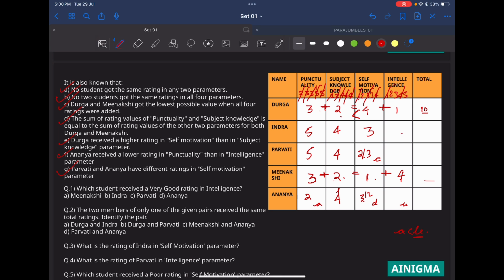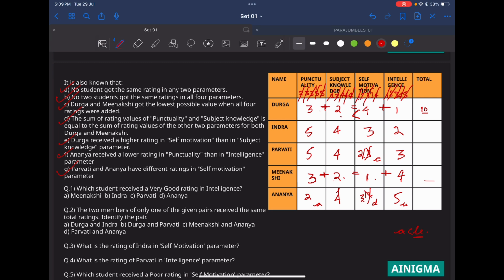Yeah, 5 can never be here, because 5 has already been there. So this value has to be a 5. So 5 is done. 2 and 3 are left. 3 is automatically here, which means 2 has to be here. Yes, 2 has to be here. 2 is automatically done, so 3 has to come here. 3 is done. If 3 is there, 3 cannot be here, which means this value is 2. 2 is done, and this value is 3.